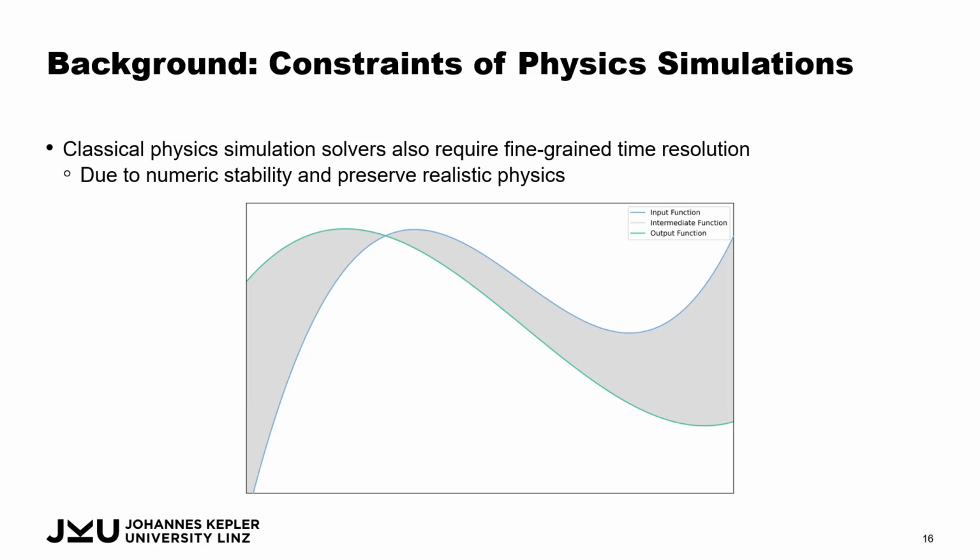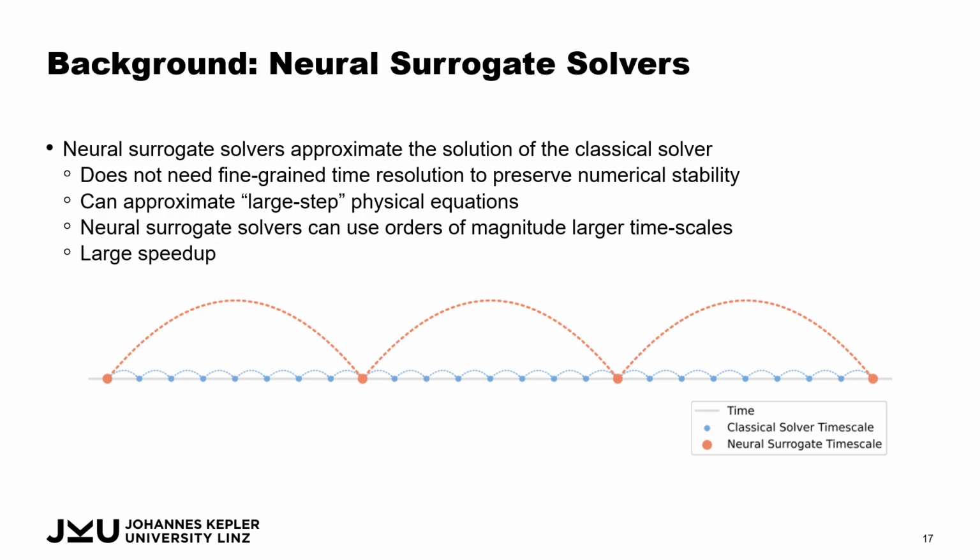So machine learning can operate on much coarser timescales because they simply approximate it, not with the classical physics, but with some learned function from data. So to visualize this, we can have here the small time steps in blue, which the classical solver takes, and the large time steps that a neural surrogate or a machine learning model would use to solve these simulations in orange here. This provides a very large speed up, and neural surrogates can often operate at orders of magnitude faster speeds than classical solvers.